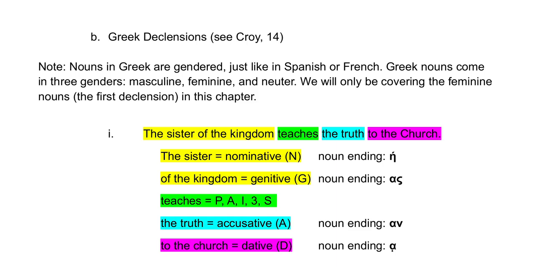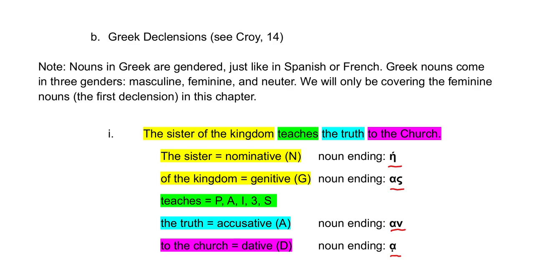So everybody pick up their Greek textbook, Croy, and turn to page 14. If you look at page 14, you see these 3 sections. One says pure alpha, pure eta, and mixed. These are what all the case endings are going to look like. Now, I don't want you to dwell on that too much right now, but just know that these are the case endings in Greek. Now, I've called them out here for the sake of illustration. If you look at the screen again or look at your handout, I've called out some specific endings right here. See me underlining them? These are case endings. I've pulled them out so that you can see them.